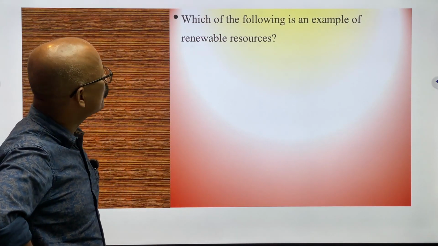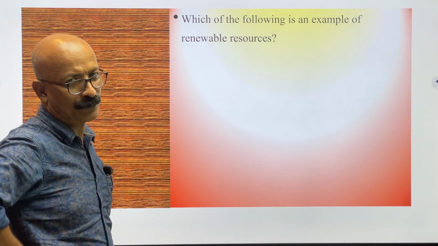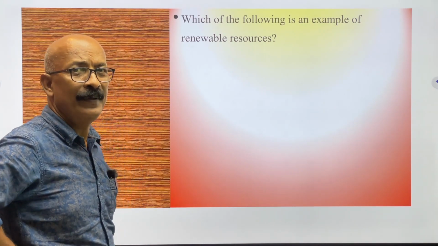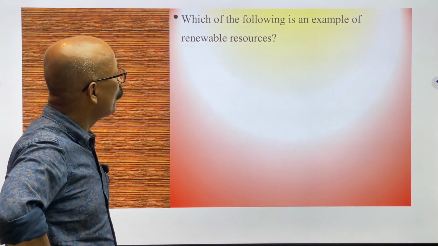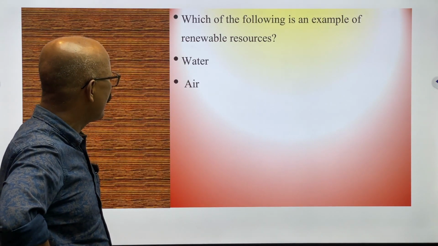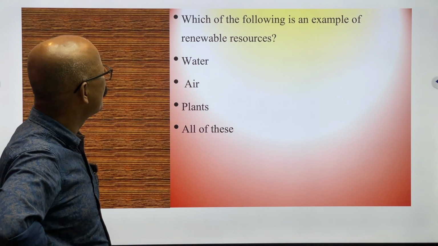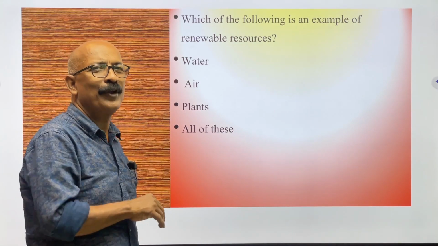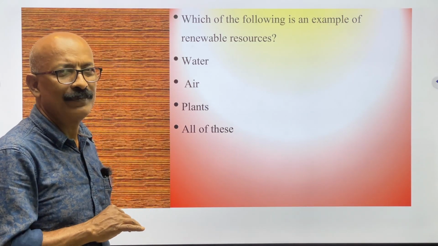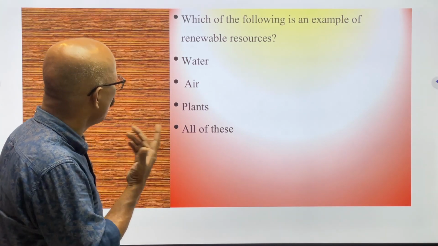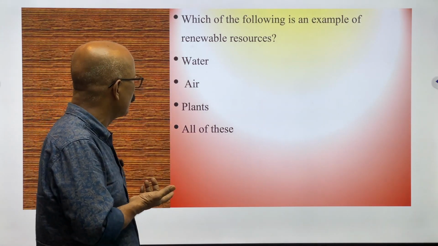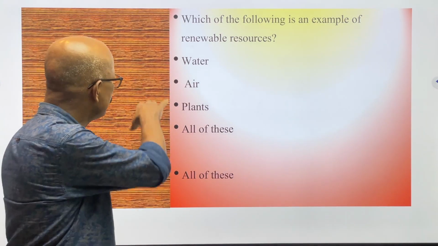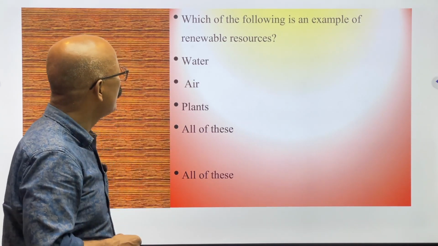Next question. Which of the following is an example of renewable resource? We know some resources are renewable and some resources are not renewable based on the availability. So which of the following? Now there will be some options: water, then air, then plants, and all of these. First of all, to answer this question, we must know the definition of renewable resource, which we can renew after the use. That is, water is renewable, air is also renewable, plants are also renewable. So the answer will be all of these. Yes, all of these are renewable resources.